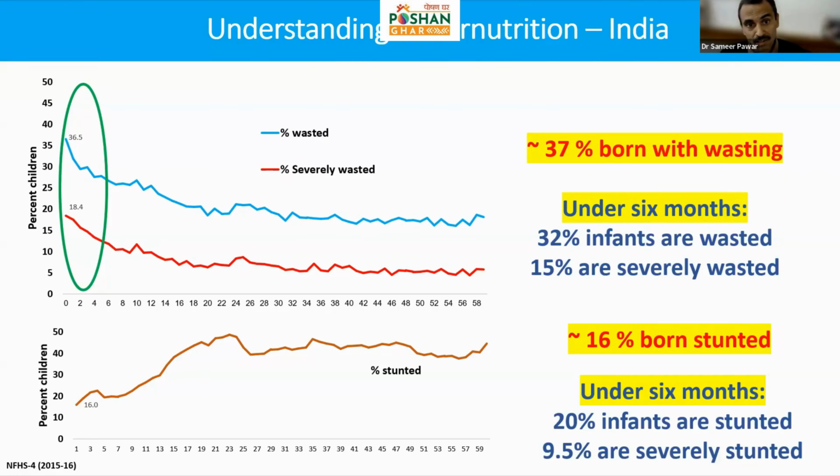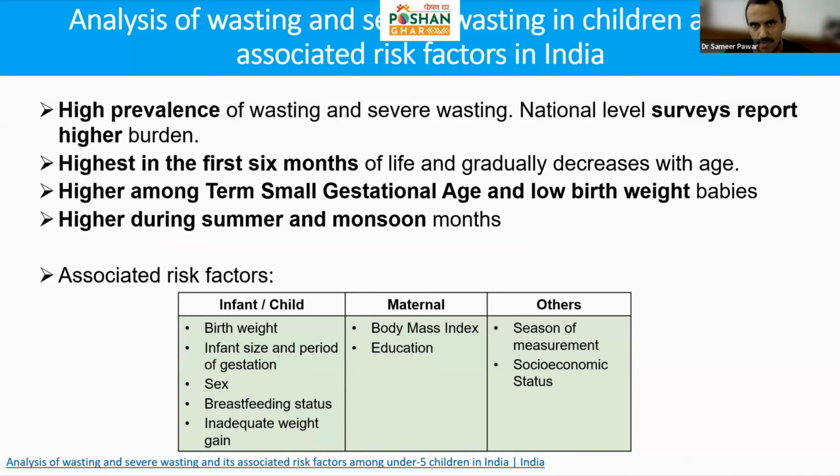Now, we also tried to analyze some of the cohort data on how children grow and where we see faltering happening and what risk factors determine faltering. And some of those messages are here. Number one, we see in general a high prevalence of wasting and severe wasting, which is a form of malnutrition, through our surveys. We see it highest in the first 6 months.